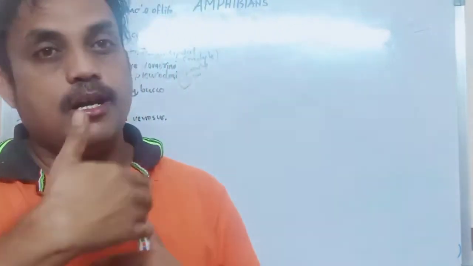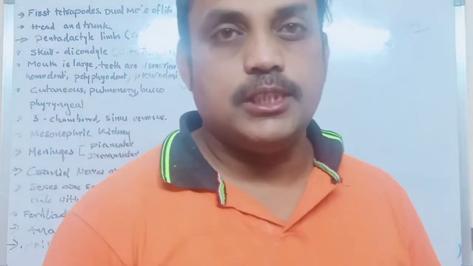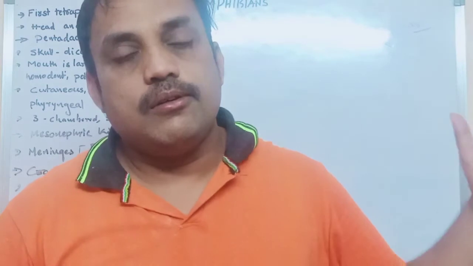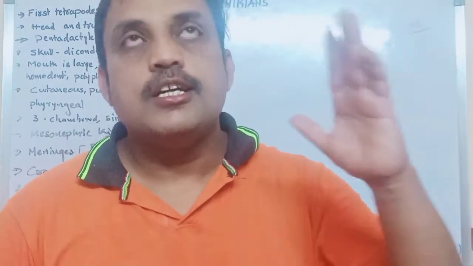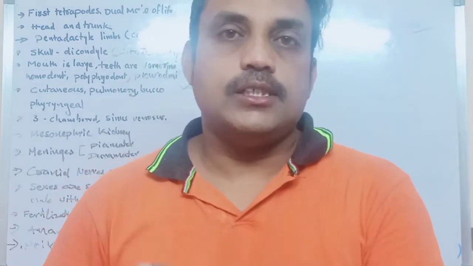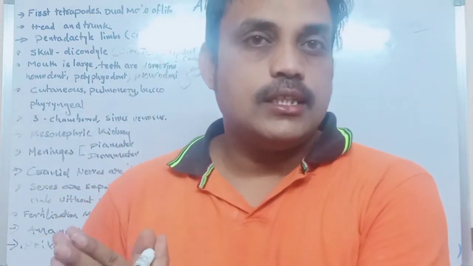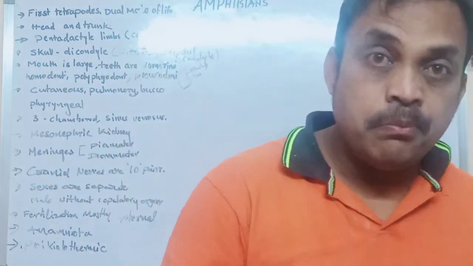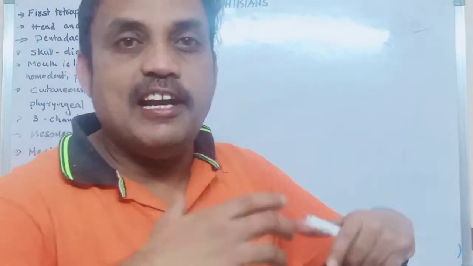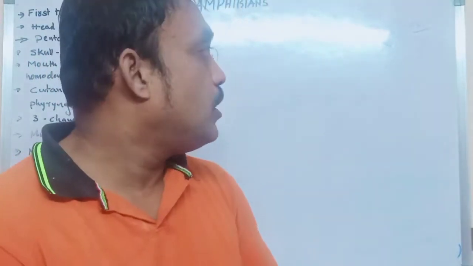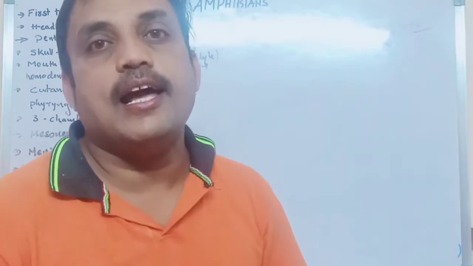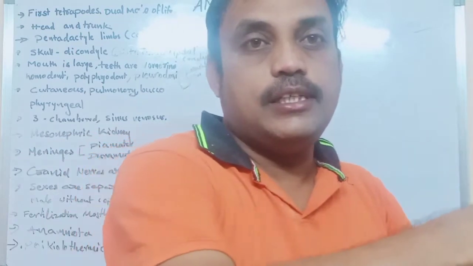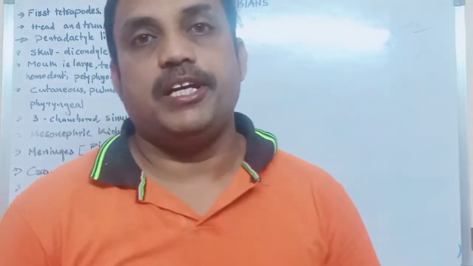Whatever we learnt about vertebrates, like Agnatha and Gnathostomata: in Agnatha we learnt about Cyclostomata, and in Gnathostomata we learnt about fishes. These are aquatic. Aquatic means living in water. But amphibians are the first vertebrates living on land and water. That means these vertebrates entered land for living.